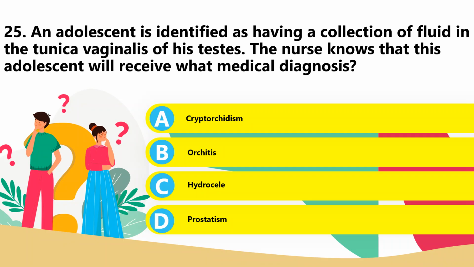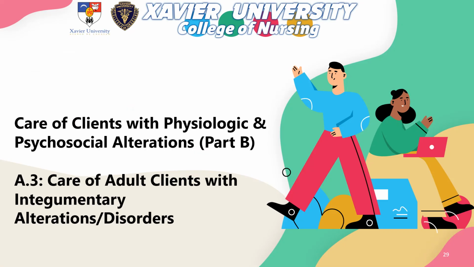On the other hand, prostatism is an obstructive and irritative symptom complex that includes increased frequency and hesitancy in starting urination, a decrease in the volume and force of the urinary stream, acute urinary tract infection, and recurrent urinary tract infections. So that's the end for the second part. Let's proceed now to the third part on the care of adult clients with integumentary alterations or disorders.